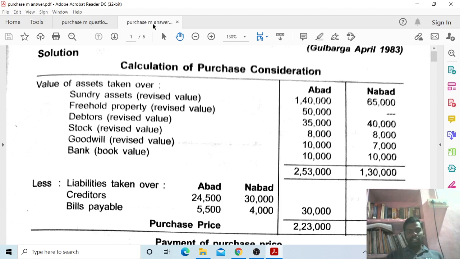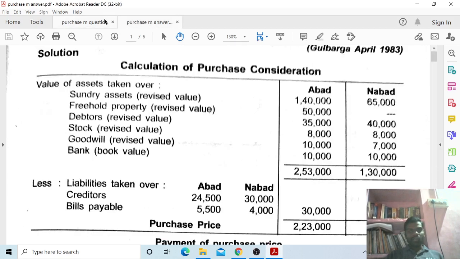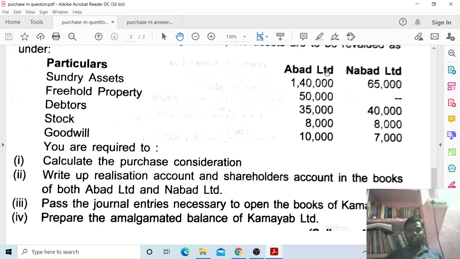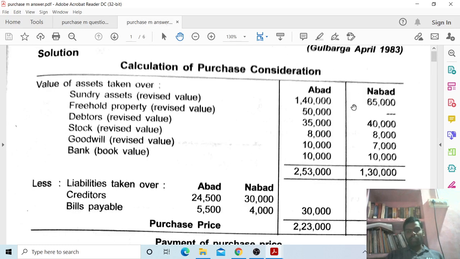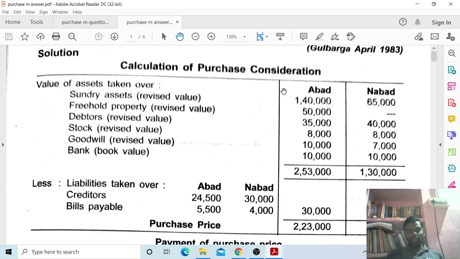Calculation of purchase consideration, value of assets taken over, ABARD Limited and NABARD Limited. So you have to take the value of assets taken over. First, sundry assets: 1,40,000 and 65,000. Next, freehold properties: 50,000 here also 50,000. Next, NABARD Limited nil.